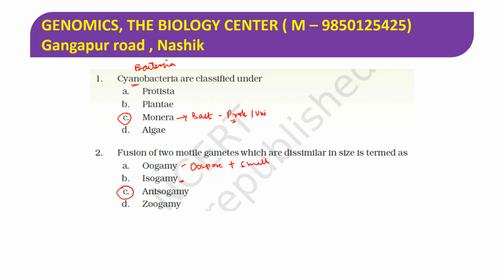Isogamy is where both the gametes are similar in size and shape. And zoogamy is sexual reproduction in animals. So anisogamy is the right choice, and here you can remember anisogamy can be seen in Chlamydomonas.